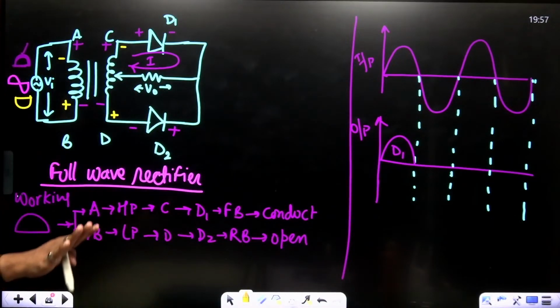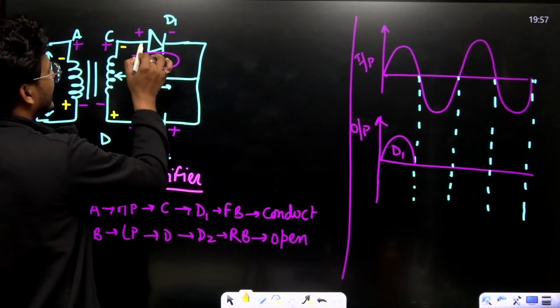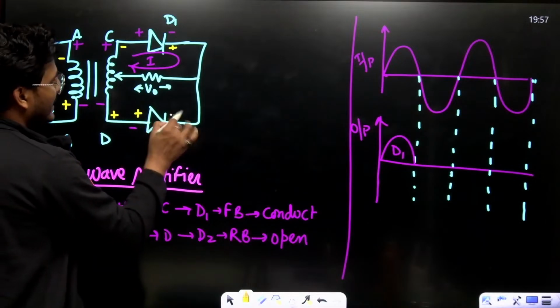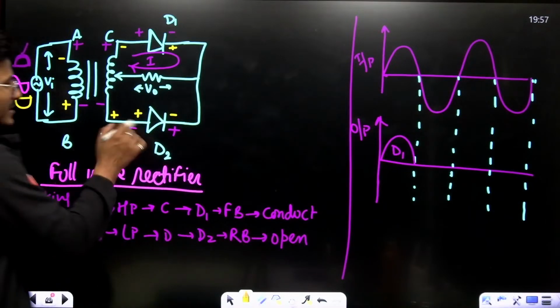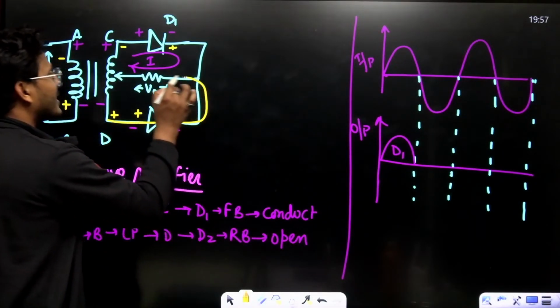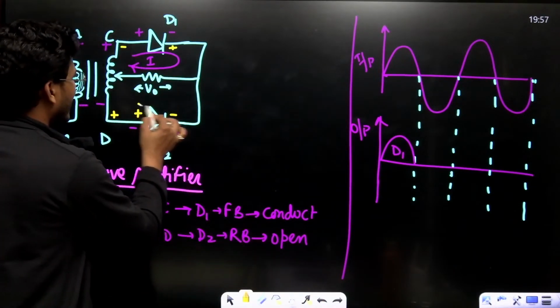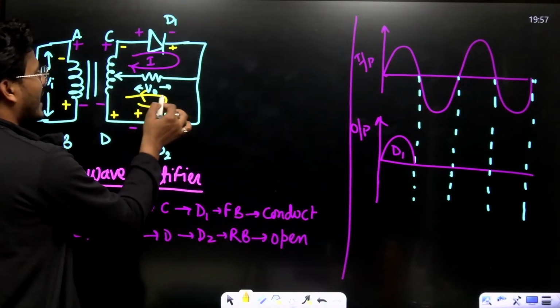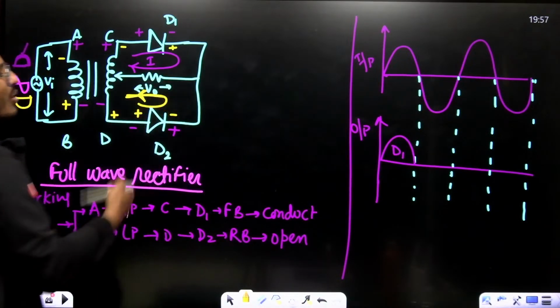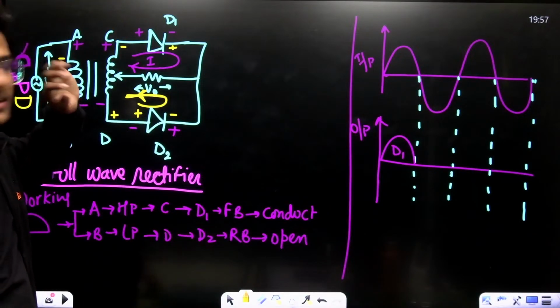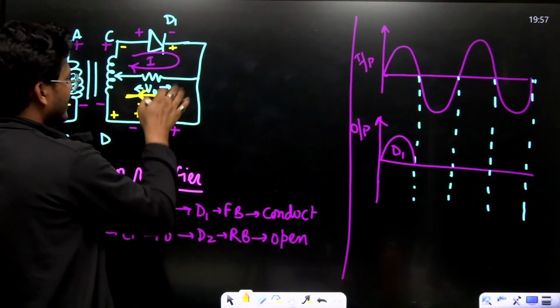That means D2 is in forward bias and the circuit is completed this way. But the direction of current through this load resistance is the same, just like the first one.